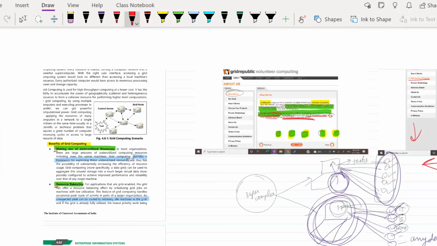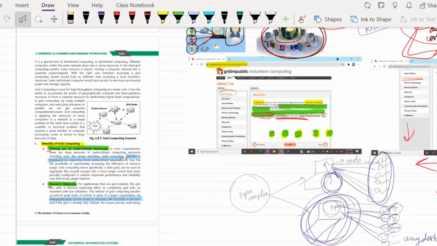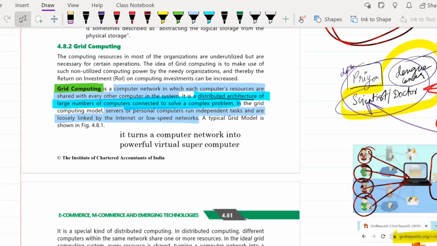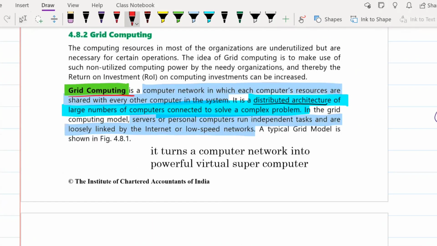Okay. So any doubts in grid computing, a concept as such, guys? Any doubts in that? If there is anything, let me know. Okay. Yes. So what is grid computing? Grid computing is a computer network in which each computer's resources are shared with every other computer in the system.